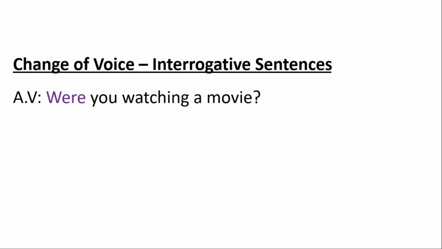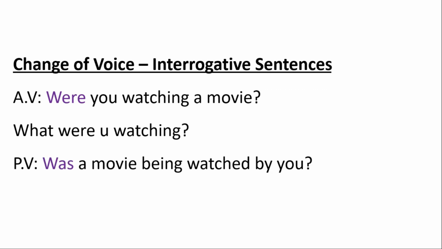What were you watching? A movie. A movie is an object. What were you watching? Yes, a movie. Movie is an object of this sentence. So, because we have to change this into interrogative sentence, so we will use was, the helping verb, because movie is single subject here and was will be used to show singularity.